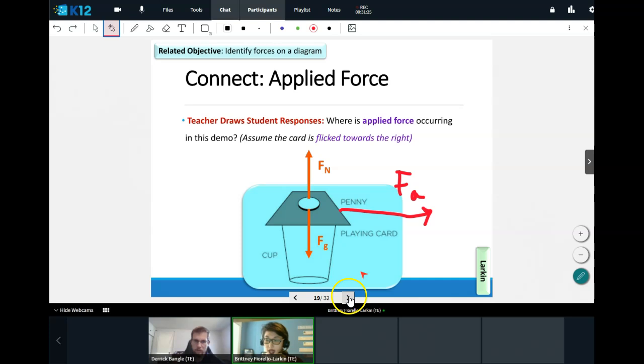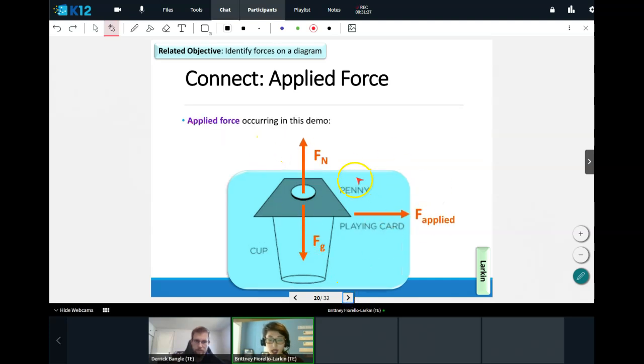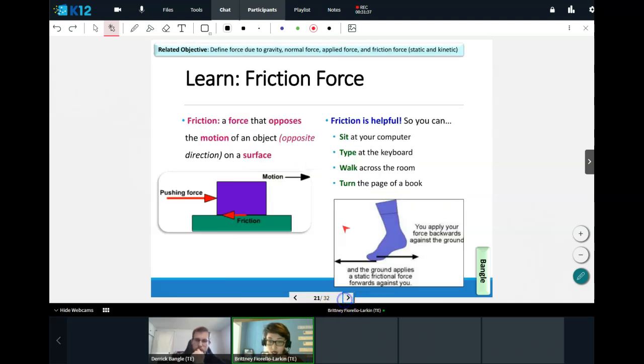Awesome. All right, let's take a look here. Again, we have force due to gravity working on the penny. We have the normal force preventing the penny from falling, and the applied force being applied to the actual playing card. Poses motion of an object, right?